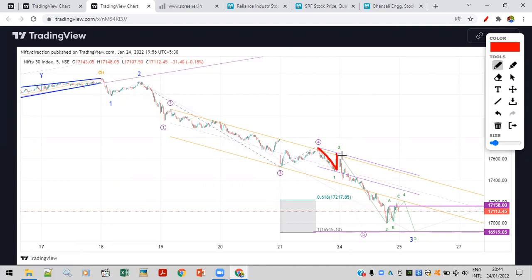So 1 2 here, zigzag correction. Okay, the alternative we are also following. So here also you can see it was a small correction going up looking like a zigzag, and this is looking like a flat correction, or vice versa, both following the alternative wave sequence. So 1 2 here, then 3 here completing here, and the fourth wave is a flat correction here. So ये zigzag correction लग रहा है and ये flat correction लग रहा है, right? So yeah, we could be ending the flat correction here itself.